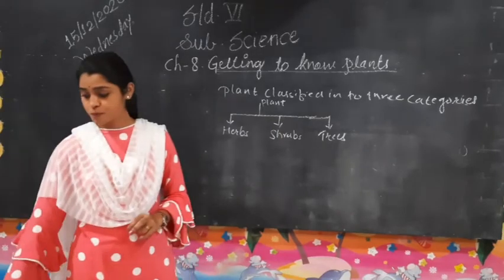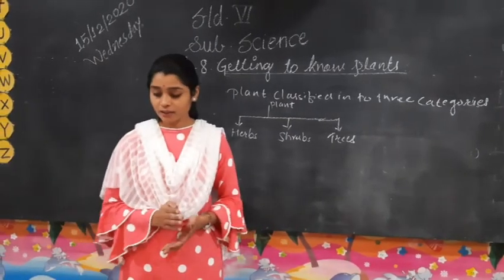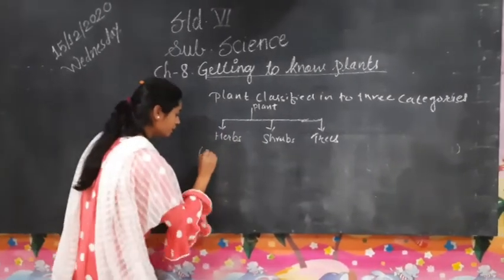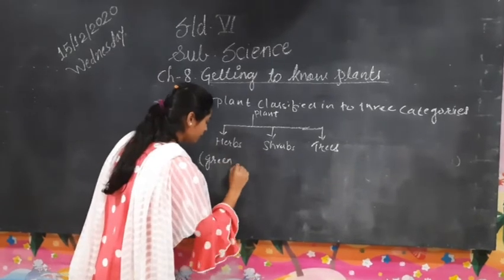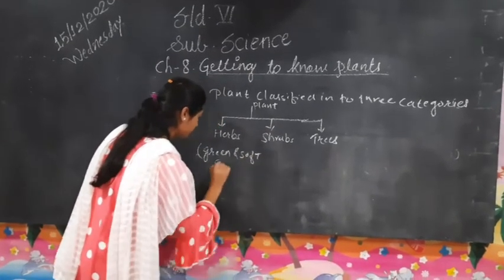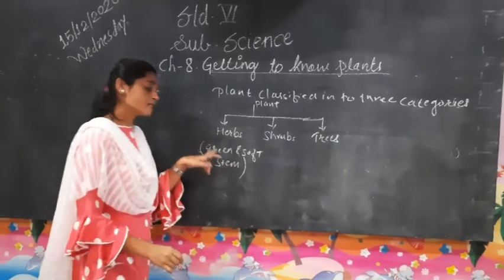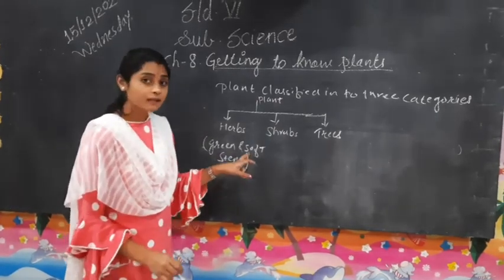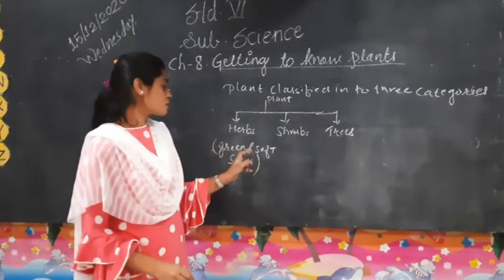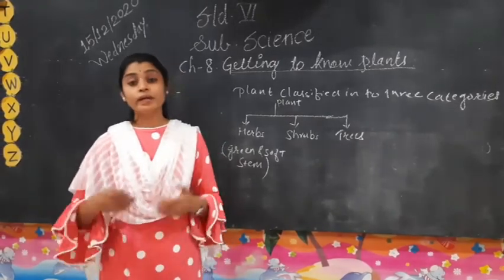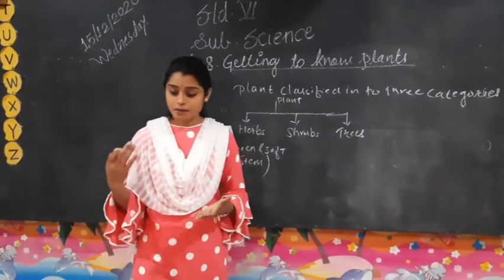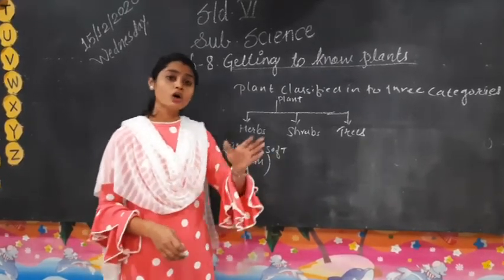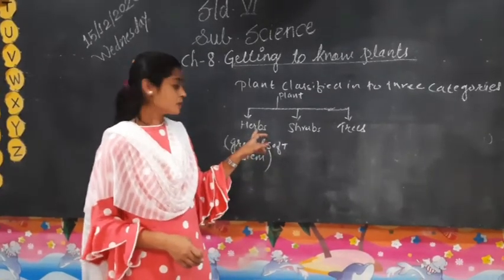Now, what are herbs? Herbs are plants having a green and soft stem. One special property is that the stem is green and soft in nature. All such plants come under herbs. Some examples of herbs are the wheat plant, paddy (rice), cabbage, tomato, mustard and sunflower.